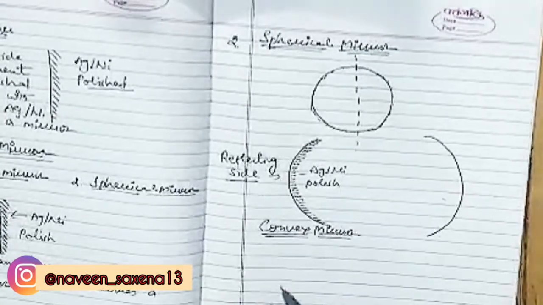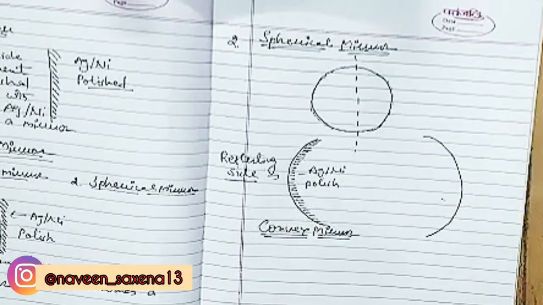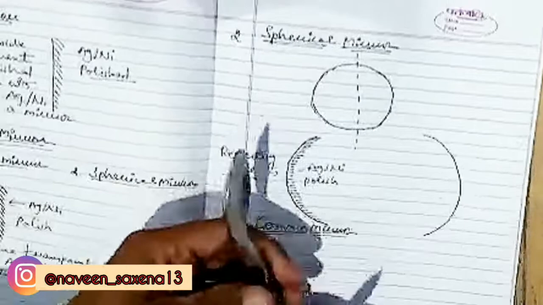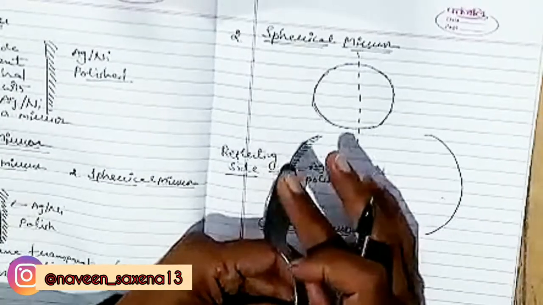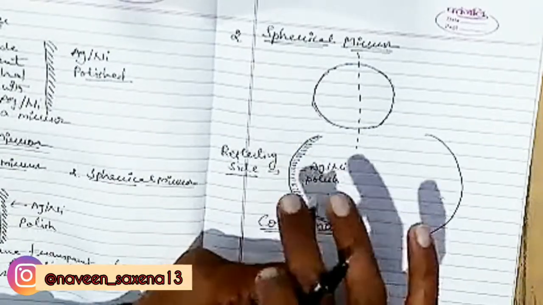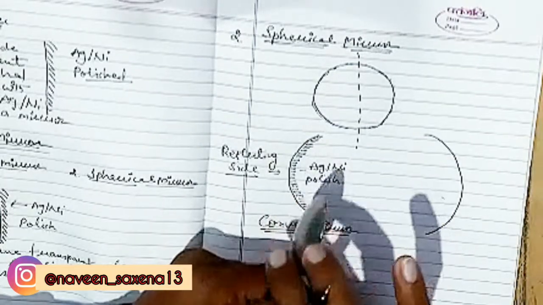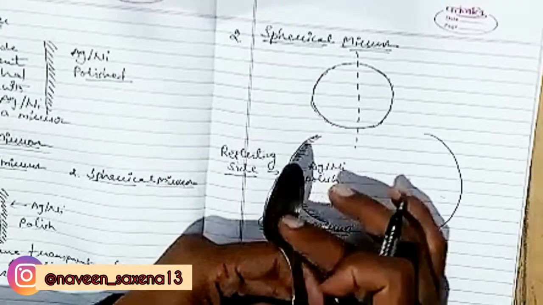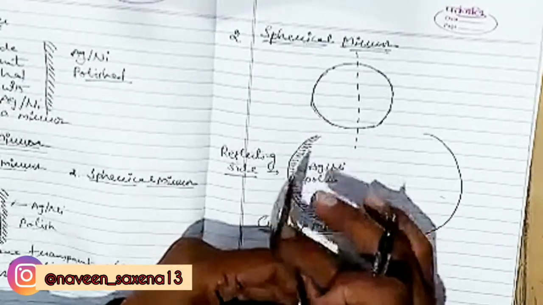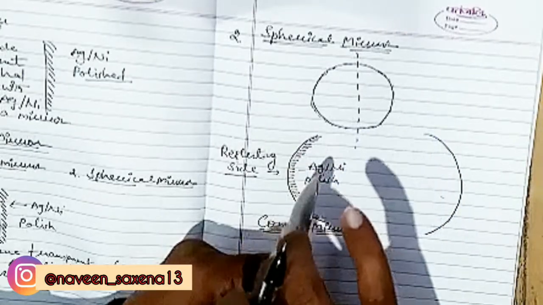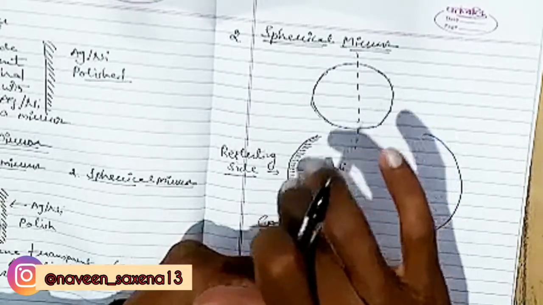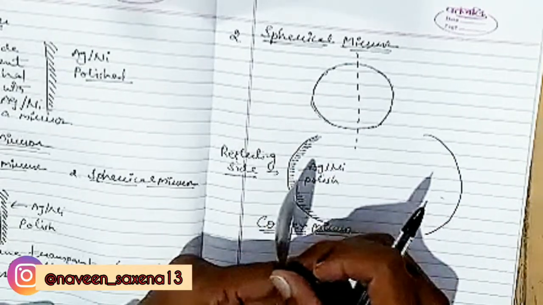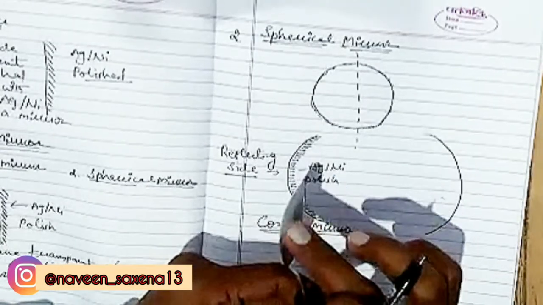Now we have a spoon like this. It has two surfaces. One is suppressed and the other is bulged outside. When we polish the inner side, this side, with metals, this side becomes the reflecting side. So this type of mirror is known as a convex mirror.